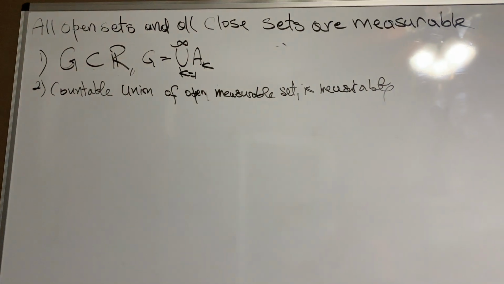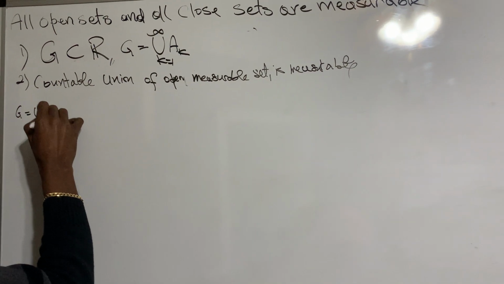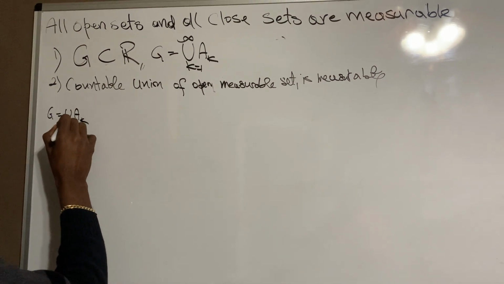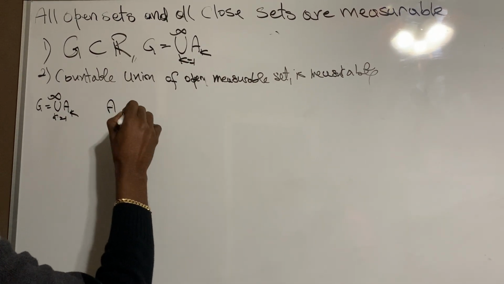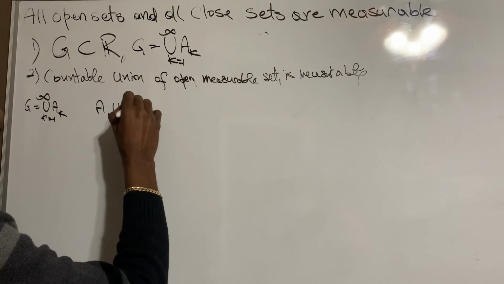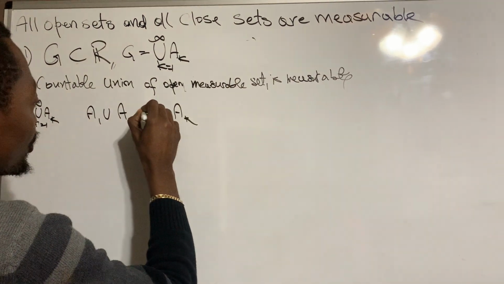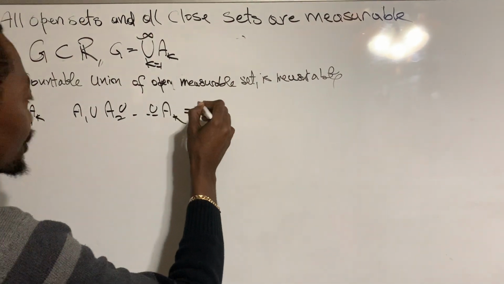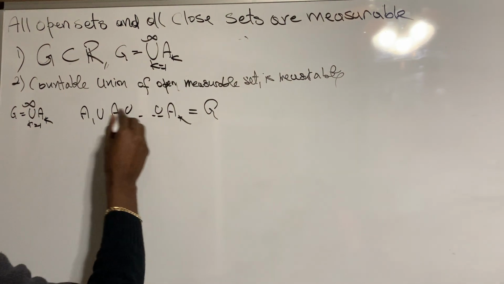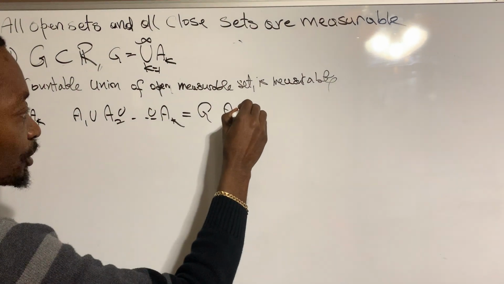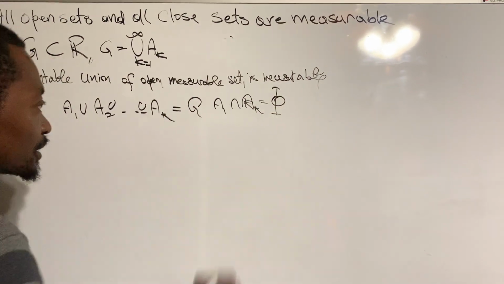Okay, when we say disjoint union, what we want is that the union of all the A_k, starting from A1 union A2, all the way to A_k, is actually equal to G. And we want the intersection of all of these, A1 through A_k, to be empty. So that's what we mean by disjoint.